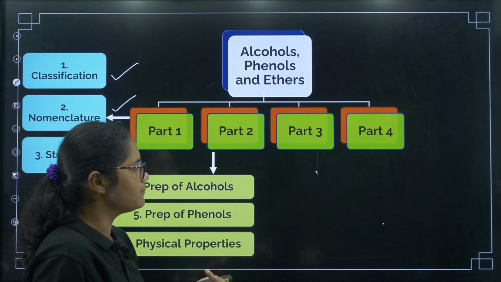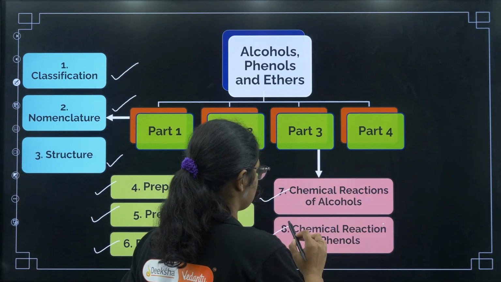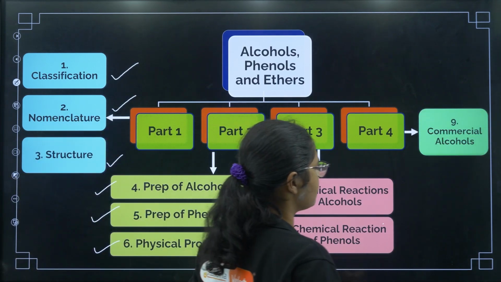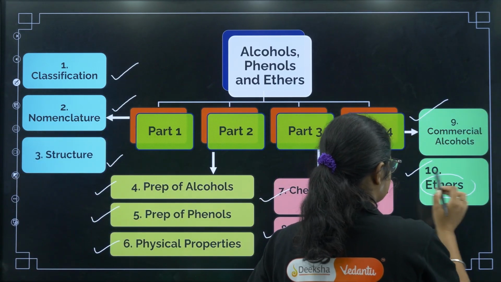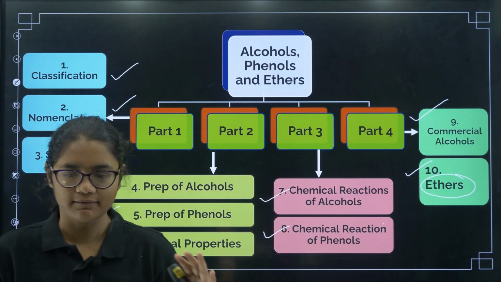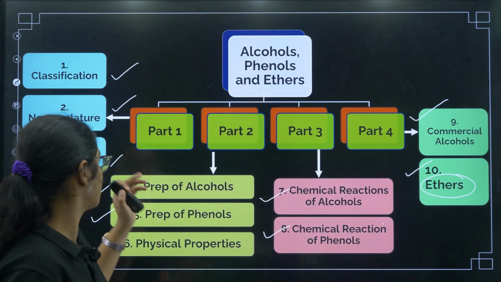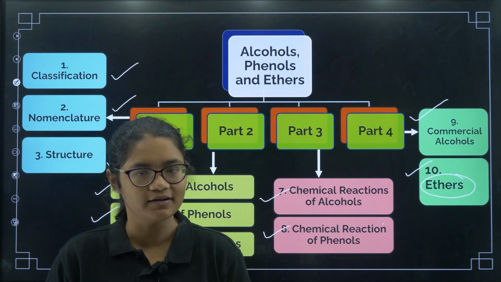In part 3 we'll be studying chemical reactions of alcohols, then chemical reactions of phenols, and in part 4 we'll be doing some commercial alcohols and then complete ethers. So in this way we have divided this chapter. Clear? So today's lecture is classification, nomenclature and structure.